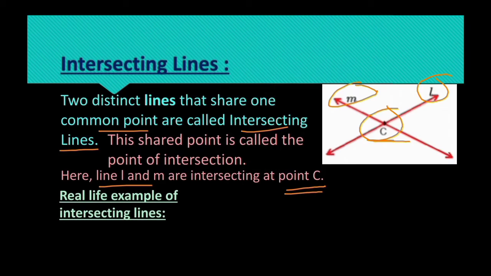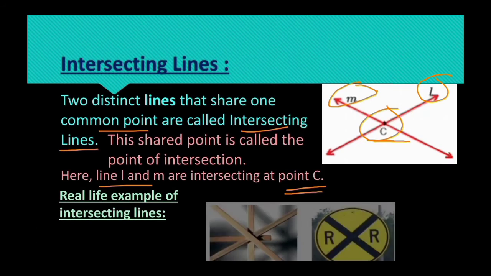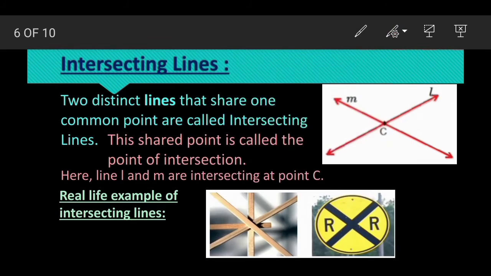Here are some real examples related to intersecting lines. Look at the picture. Here are the intersecting lines. Here are some sticks that are put one by one that form a common point. Here is the common point, and this common point shows the intersecting lines. Next, look at another picture. This one has two lines that cross, and these crossing lines are known as intersecting lines.